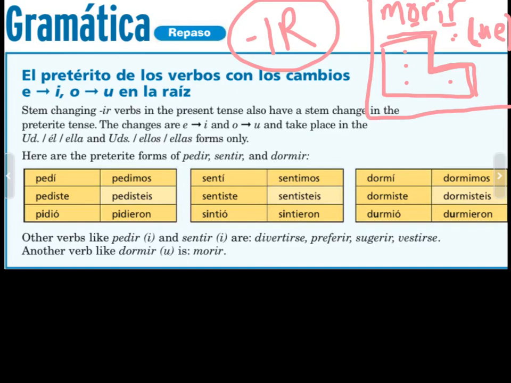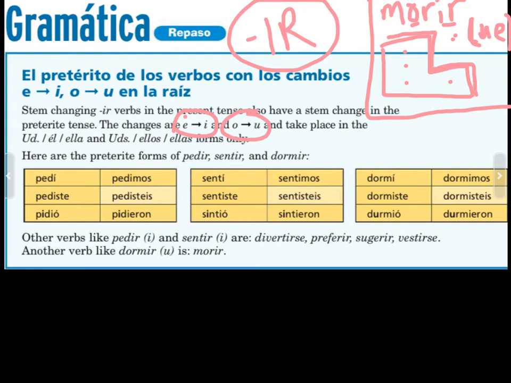Okay? So there's three examples here. Remember, in present tense, we have O to UE, we have E to I, and we have E to IE. Well, in preterite, you only have two to remember. Ones that are E to I or E to IE in present tense, in preterite just change from E to I. And then your O to UEs in present tense, such as morir, in preterite just change to U.